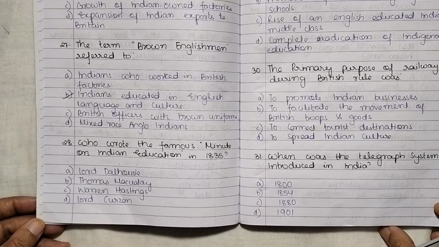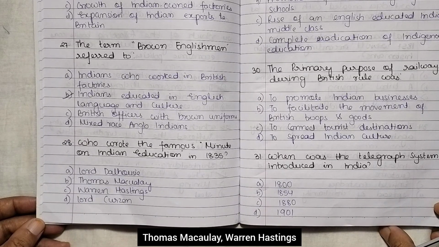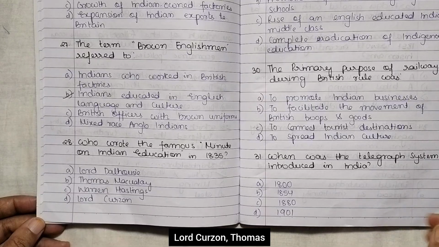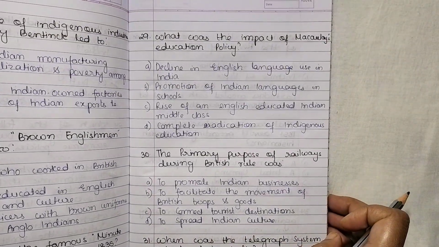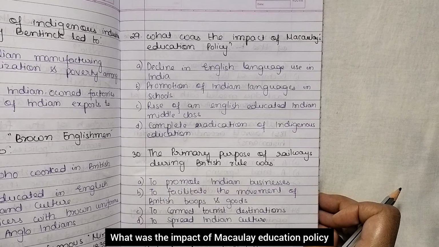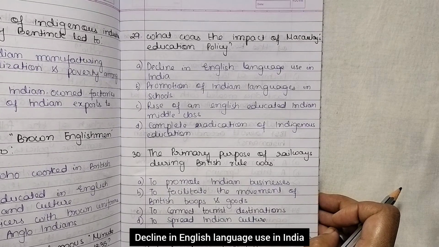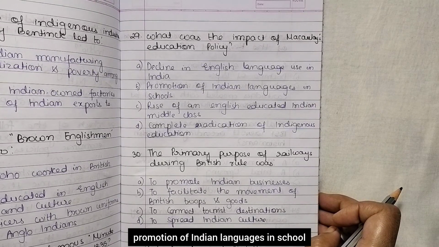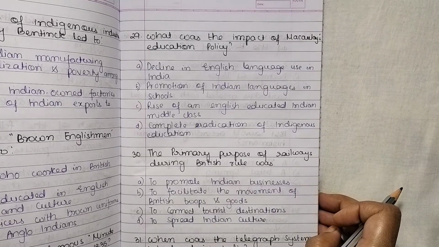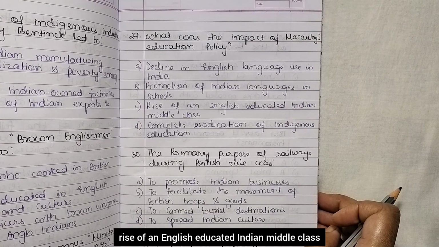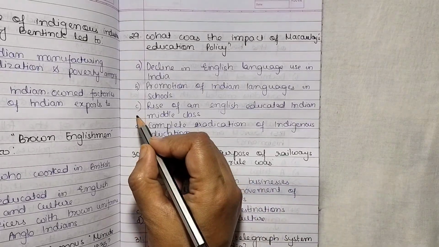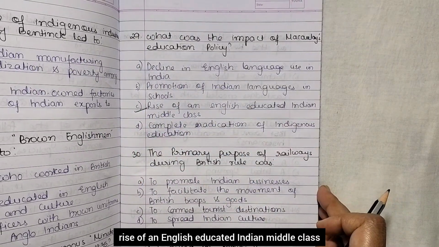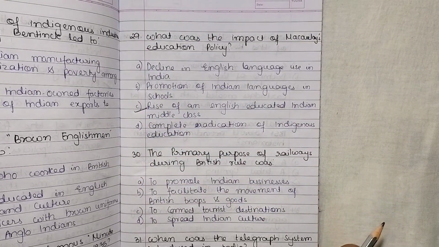Lord Dalhousie, Thomas Macaulay, Warren Hastings, Lord Curzon. Thomas Macaulay. What was the impact of Macaulay's education policy? Decline in English language use in India, promotion of Indian languages in school, rise of an English educated Indian middle class, complete eradication of indigenous education. So, rise of an English educated Indian middle class.